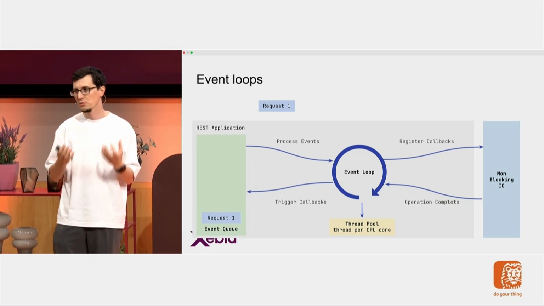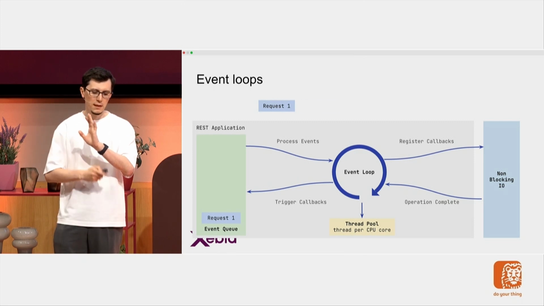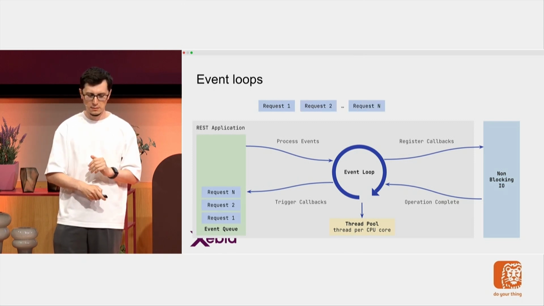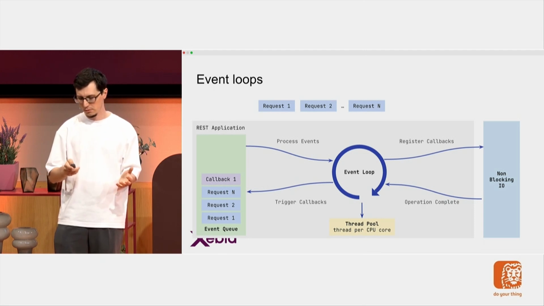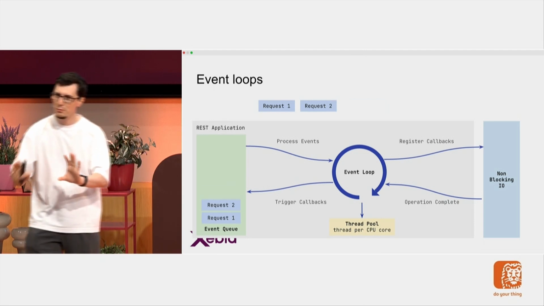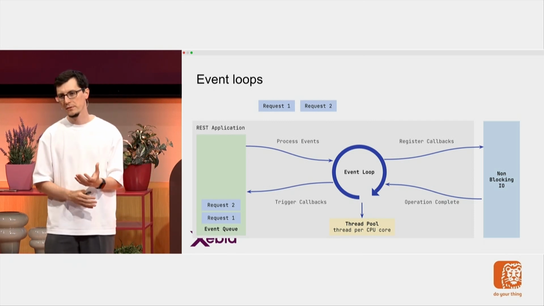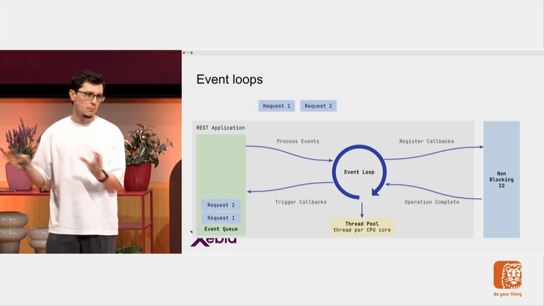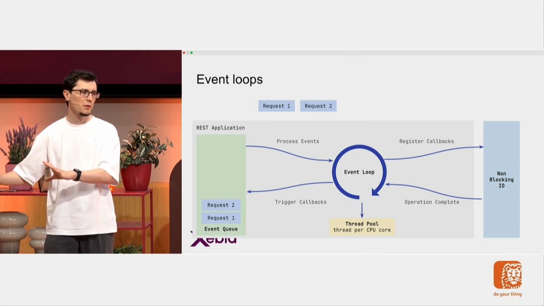So that's the crucial part. When I hit an I/O boundary, I register a callback, and I free up my thread. And that callback is somewhere else, waiting for the I/O operation to be finished.